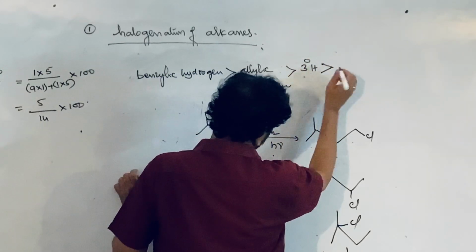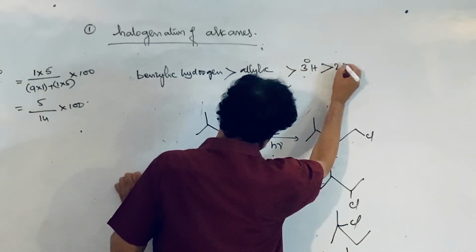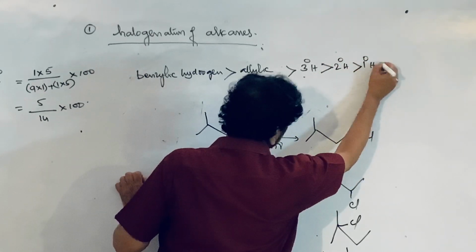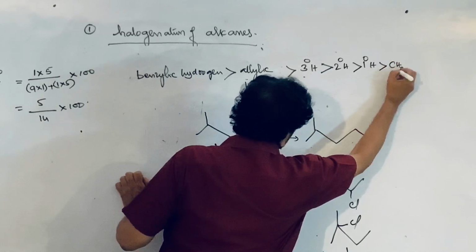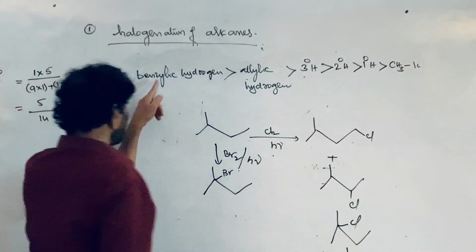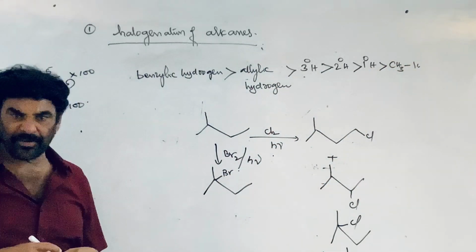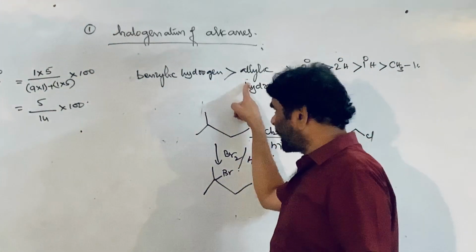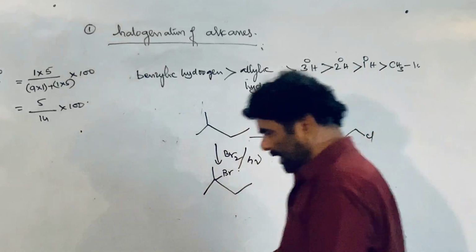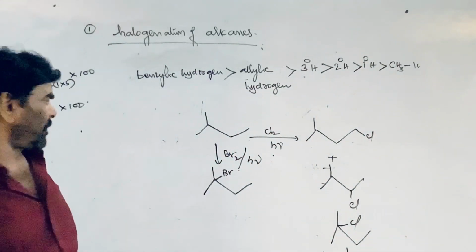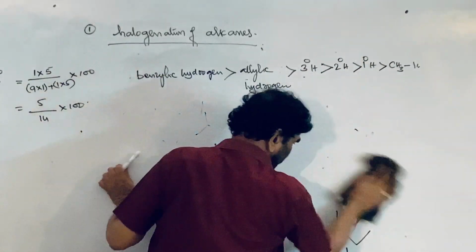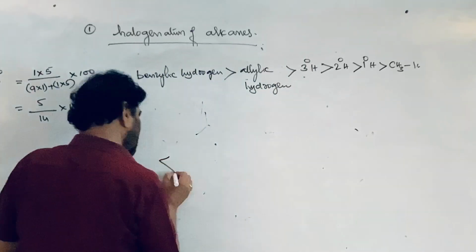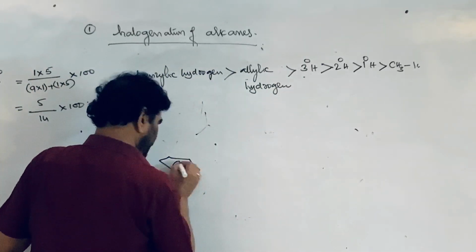This is 3 degree hydrogen, this is 2 degree hydrogen, this is 1 degree hydrogen, this is hydrogen of methane. The benzyl free radical is more stable compared to the allyl free radical. These two are stabilized by resonance. So this is the reactivity order.